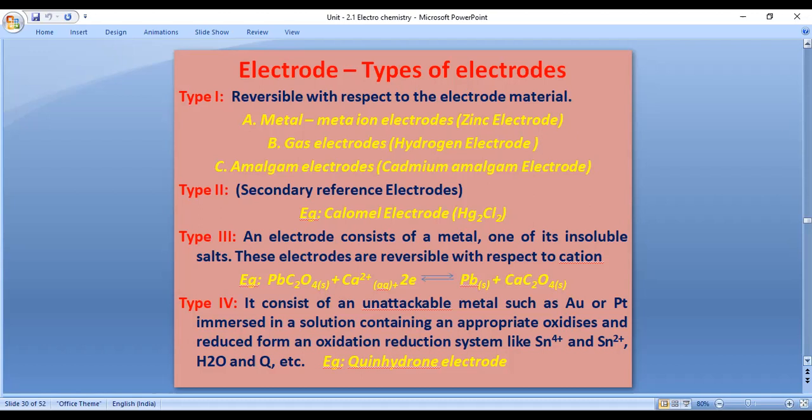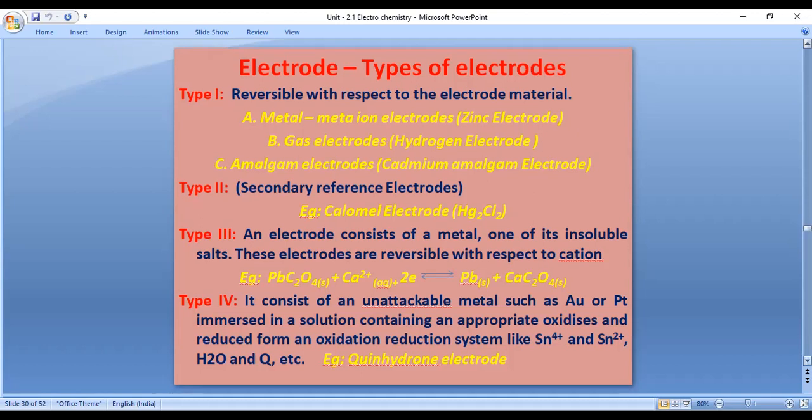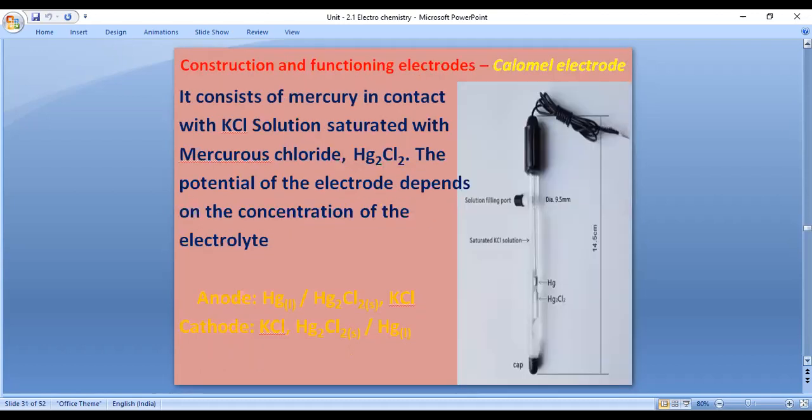Look here, lead oxalate converts into calcium oxalate. That means lead plus 2 converts into lead, that is, plus 2 becomes 0. The fourth category is the twin hydrogen electrode. And here in your syllabus, the calomel electrode and the glass electrode are there.